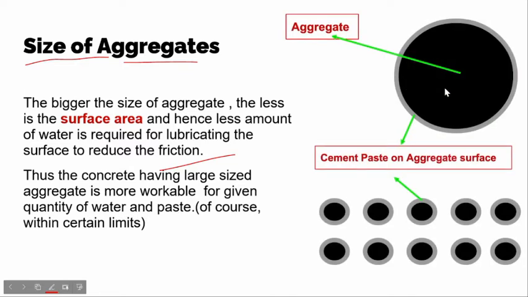You see, as the size of the aggregate increases, the cement paste that is required to make this concrete workable decreases. If smaller size aggregates are used, the requirement of cement paste will increase, and the concrete will be less workable.